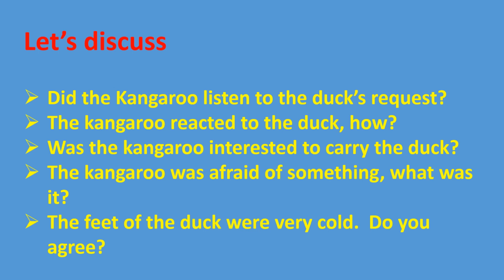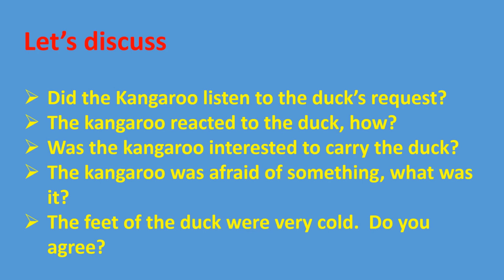The kangaroo reacted to the duck. How? Is the next question. Obviously, the kangaroo thought about a few things when it wanted to take the duck on its back. What are they? It doesn't want to disappoint the duck. It is just like this.